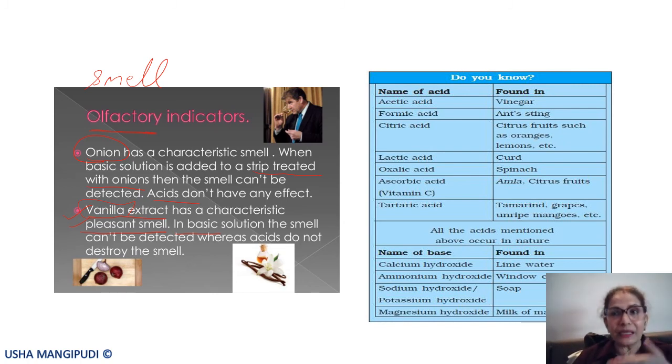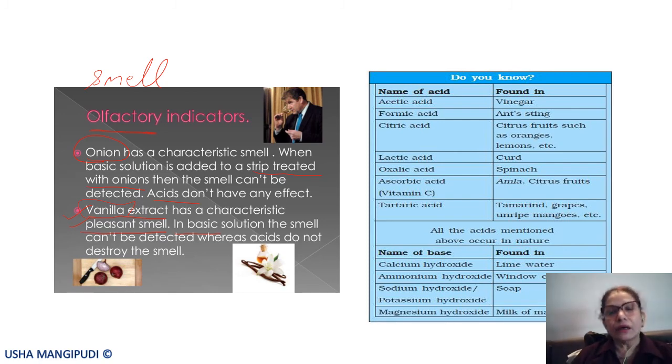I am only smelling, I am not tasting, I am not seeing any change in color, I am only smelling and trying to identify. In acids, whether it is onion extract or vanilla extract, they are not able to destroy the smell of onions or vanilla extract. But in the bases, what happens? In both cases, the smell cannot be experienced any further. Okay.